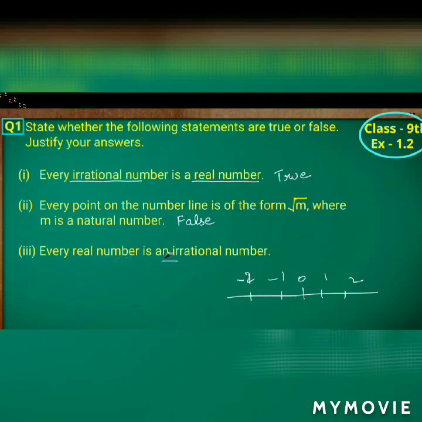So the next one, every real number is an irrational number. As real numbers include both rational as well as irrational numbers, every real number cannot be an irrational number, isn't it? So the given statement is what? Again it is a false statement. The given statement is false.